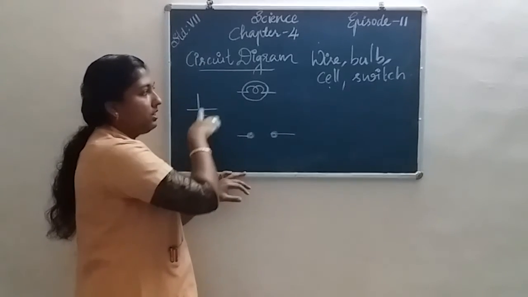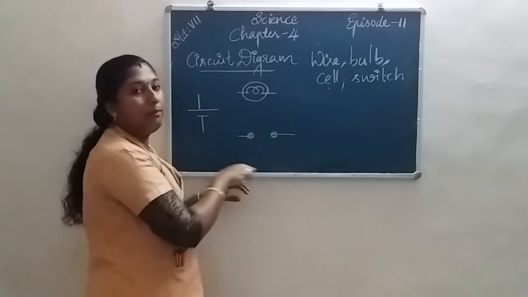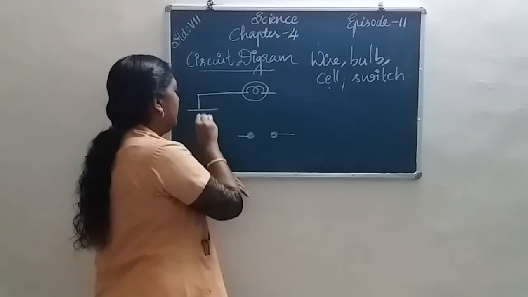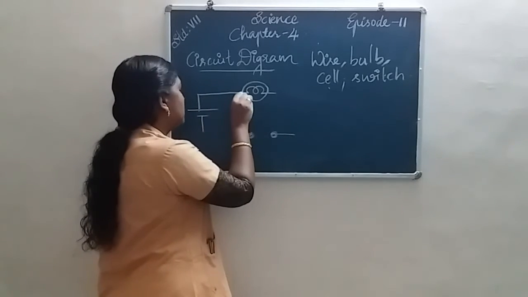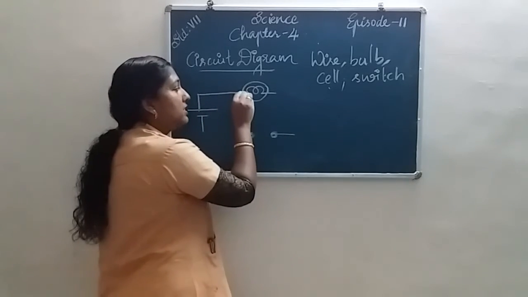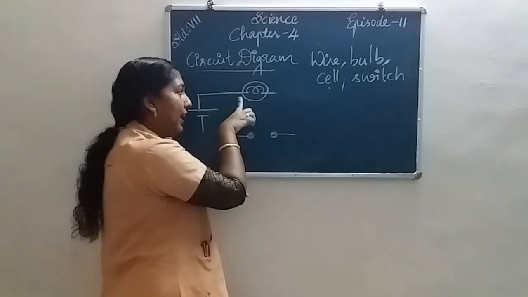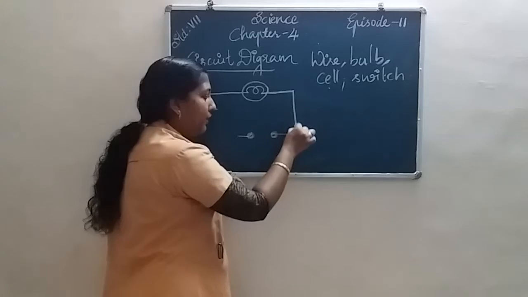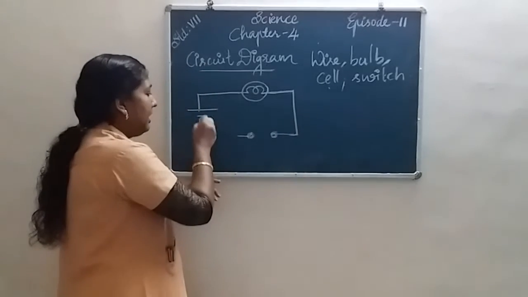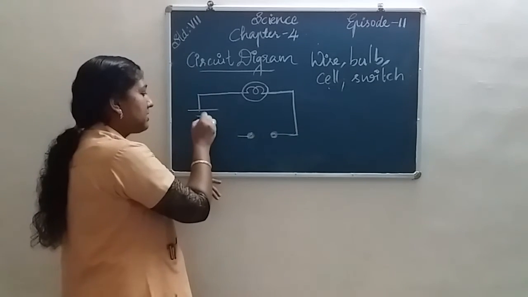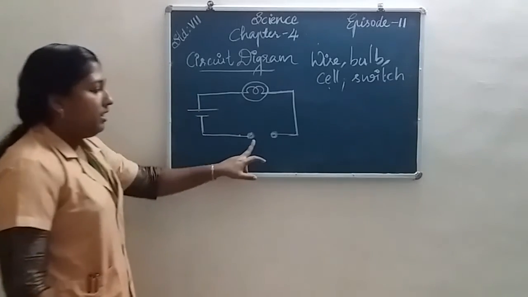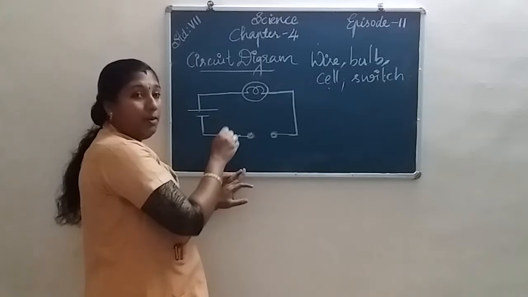Then I connect these electrical components with the wires. The positive terminal of the cell is connected with one side of the bulb, and the other side of the bulb is connected to one side of the switch. Then the negative terminal of this cell is connected to the other side of the switch. Then the switch is in on position.